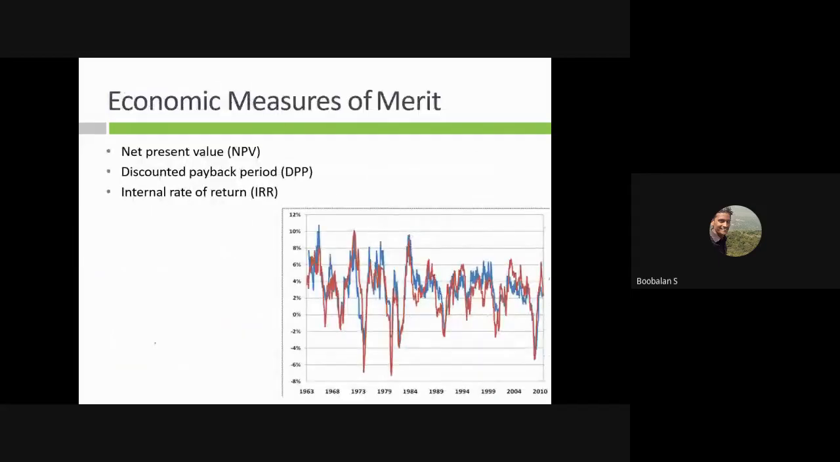And economic measures of merit, these are the things we have seen about economic analysis methods: net present value, discounted payback period, and internal rate of return. These are the three important things we have analyzed in our dynamic economic analysis method. These are the dynamic economic analysis methods we have seen in our previous classes, right?